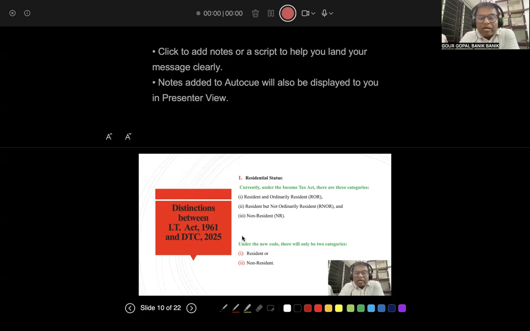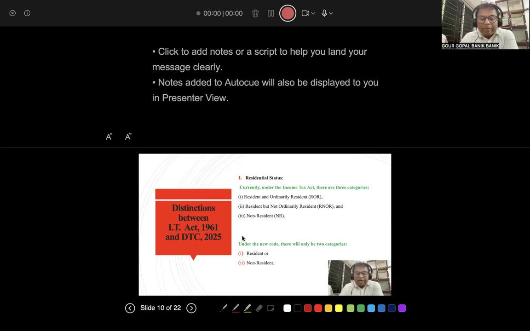Currently, under the Income Tax Act 1961, there are three categories of residential status. All of you know, you have learned and you have to remember the 180 days and all these things, 60 days, all these things, to identify who is a resident and ordinarily resident, who is a resident but not ordinarily resident, who is a non-resident. So three categories of residential status were there in the existing law, I mean the existing Act, Income Tax Act 1961.